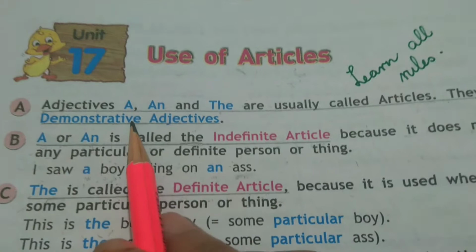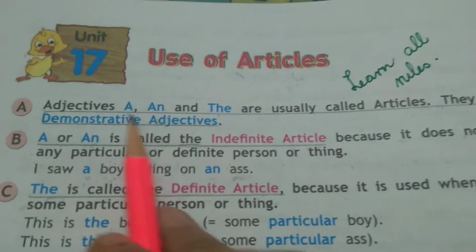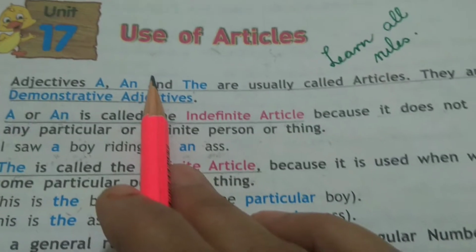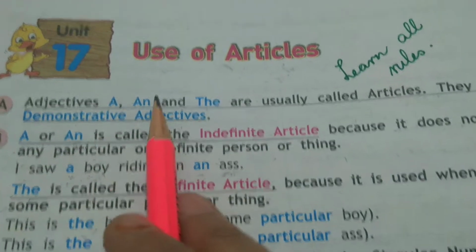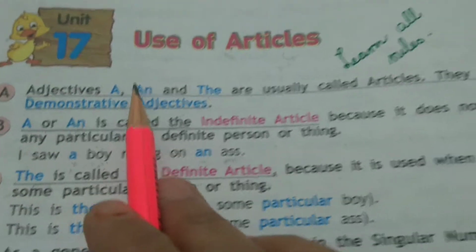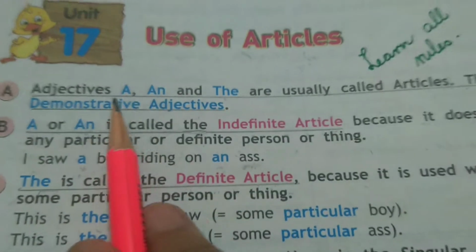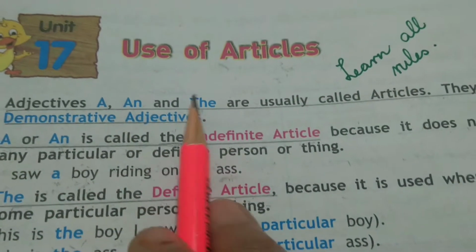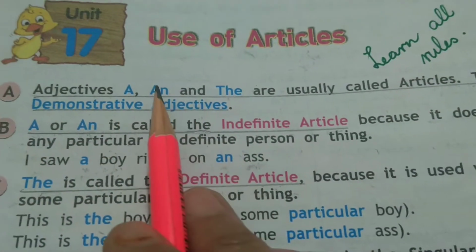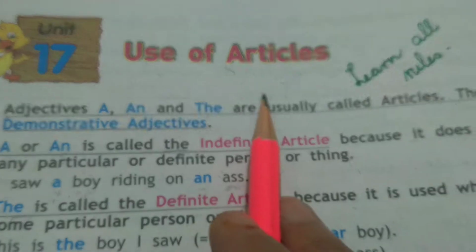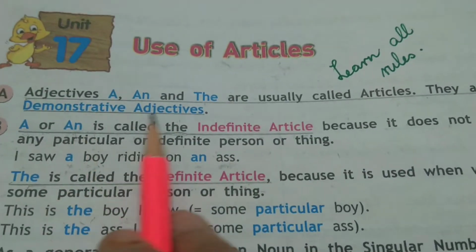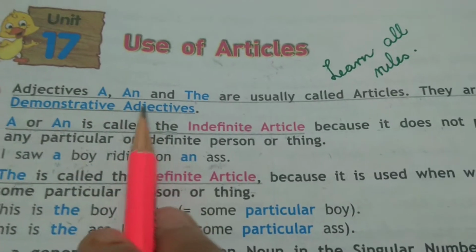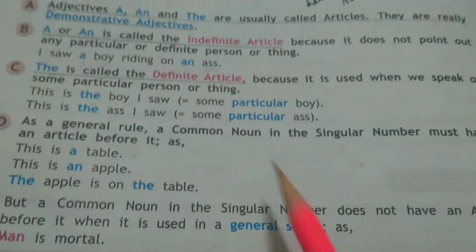So, in a way, just because articles are used before nouns, they can also be called adjectives, and just because they are used before a noun and they point to a particular noun, they are to some extent called demonstrative adjectives. We say a boy, an apple, the man, or the Times of India, like this. That is why they are called demonstrative adjectives, though they are not taught like this in the lesson adjectives, but you may know that this can be taken as.